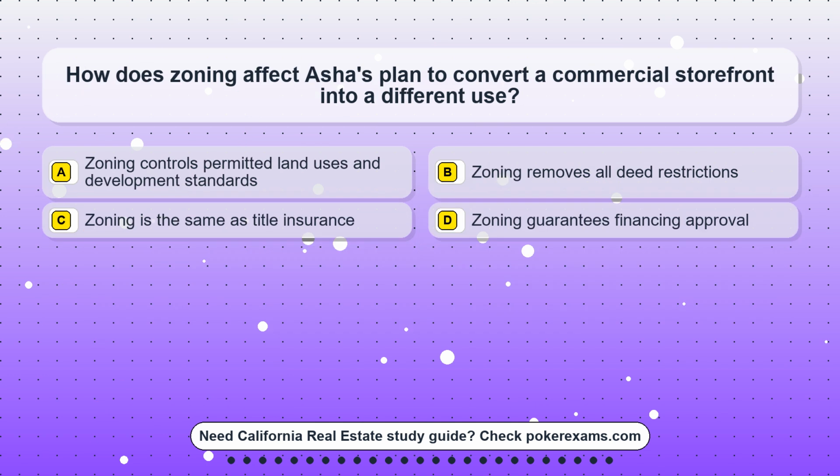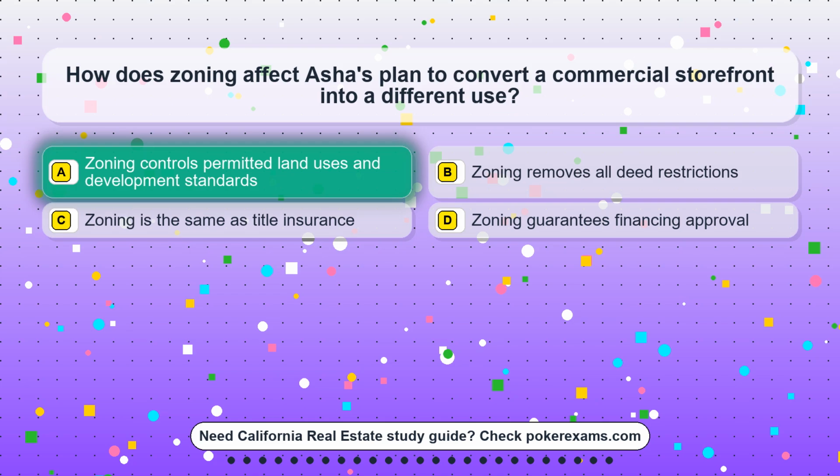Question 15. How does zoning affect OSHA's plan to convert a commercial storefront into a different use? Option A. Zoning controls permitted land uses and development standards. Option B. Zoning removes all deed restrictions. Option C. Zoning is the same as title insurance. Option D. Zoning guarantees financing approval.